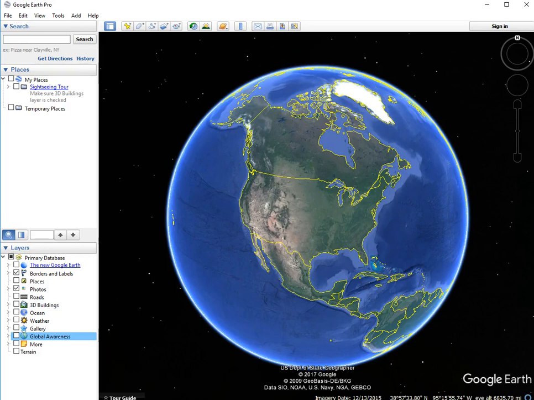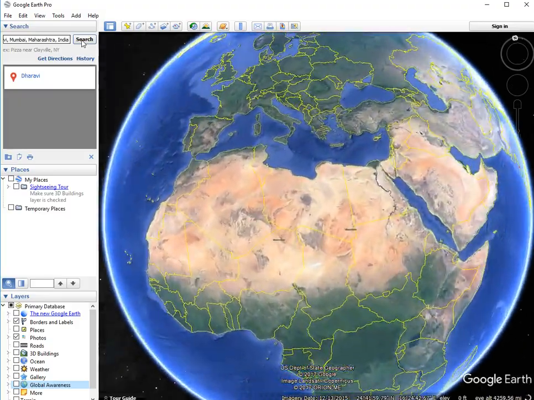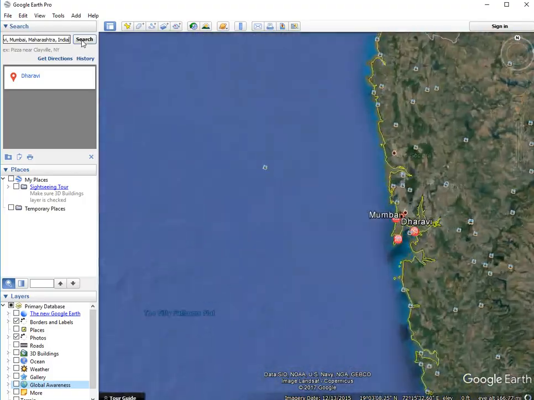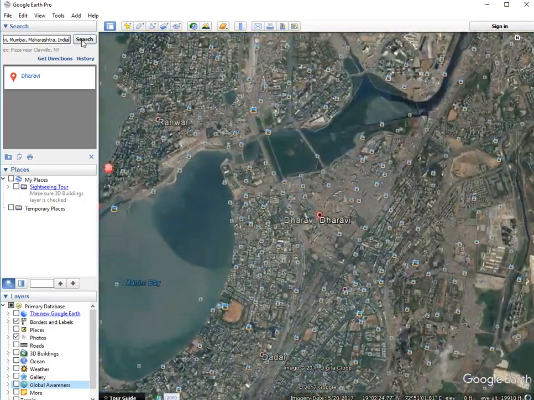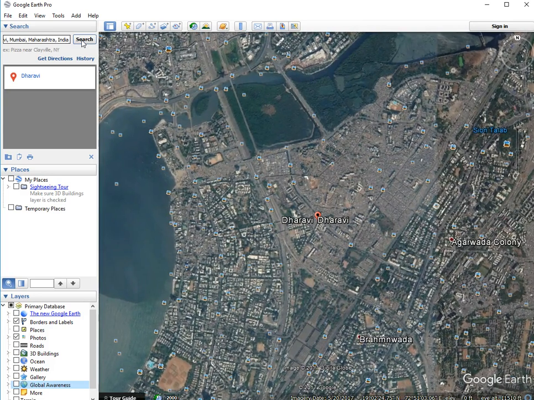This video is going to show you how to complete the South Asia Google Earth assignment. So the first thing we want to do is go to Dharavi, India, which is a slum in Mumbai. I'm going to use this just as an example for what you need to do. You're going to have to go to another part of Mumbai and find another slum and identify the informal nature of the settlement there, and then outline it, make a polygon of it, as I'm going to show you how to do right now.